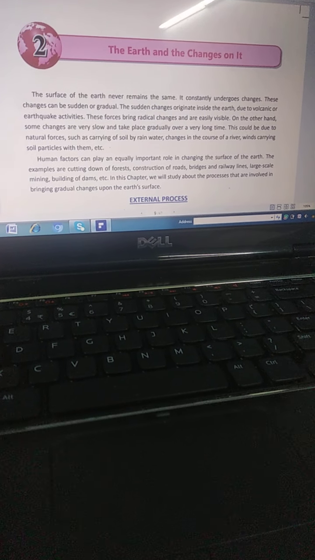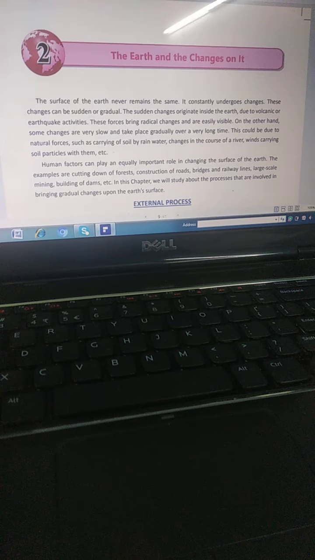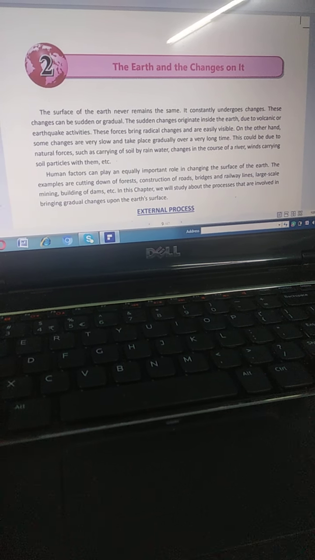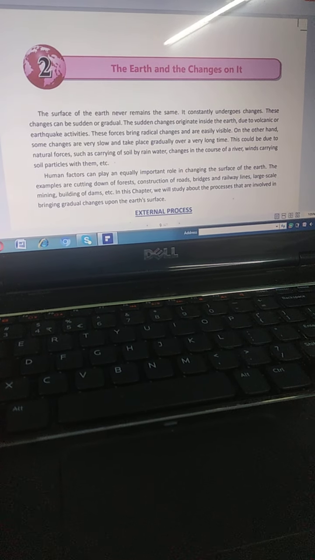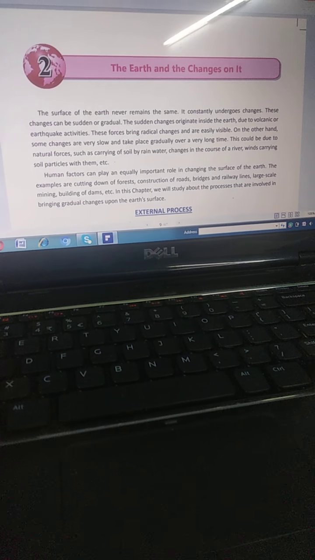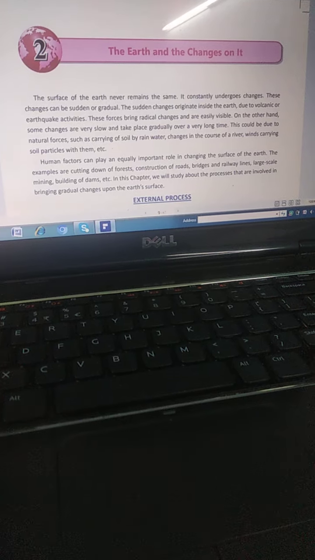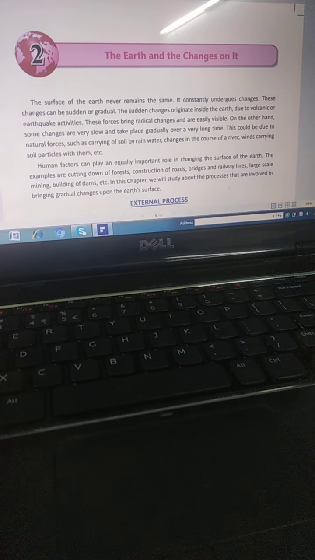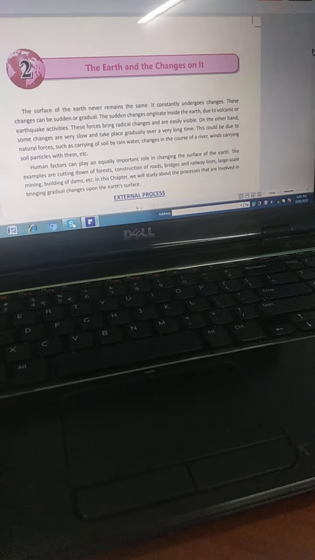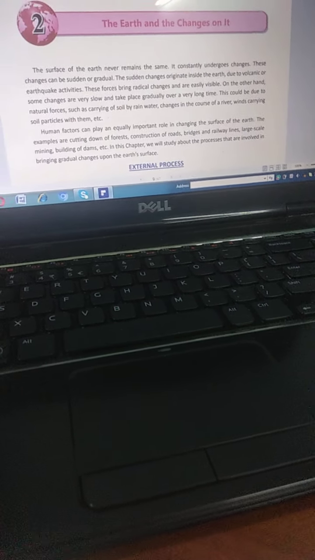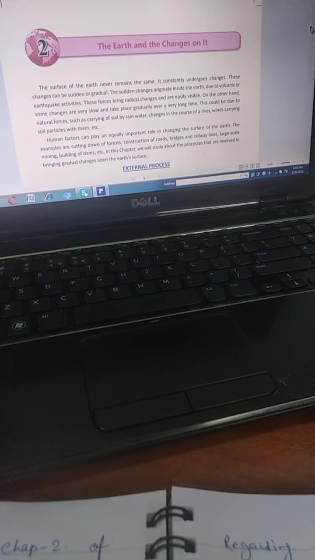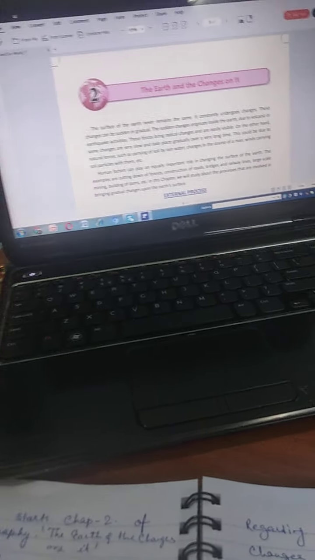Good afternoon, children. Today we are going to start the second chapter, that is the earth and the changes on it. This chapter is related to geography and there are various new things to learn in this chapter. So the surface of earth never remains the same. It constantly undergoes changes. So this chapter contains various things. We will learn like external process, weathering, erosion, gradation, deposition, etc.